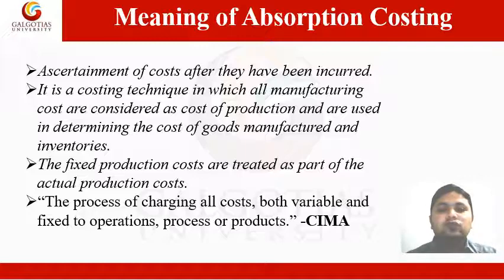Absorption costing is also referred to as full costing. It is a costing technique in which all manufacturing costs, that is fixed costs and variable costs, are considered as cost of production and are used in determining the cost of goods manufactured and inventories. The fixed production costs are treated as part of the actual production costs. Stock and cost of goods manufactured are valued on a full production cost basis. The fixed overhead is viewed as product cost and is charged to products.